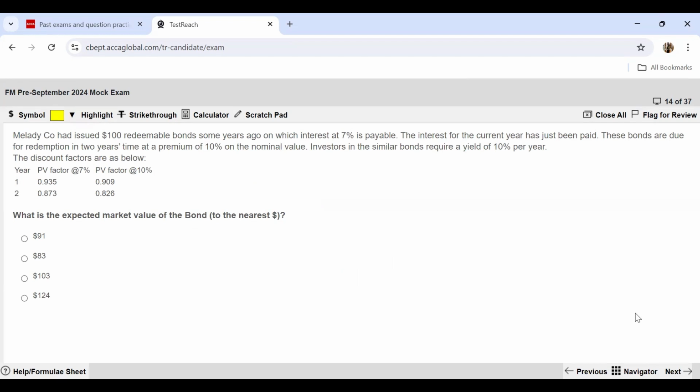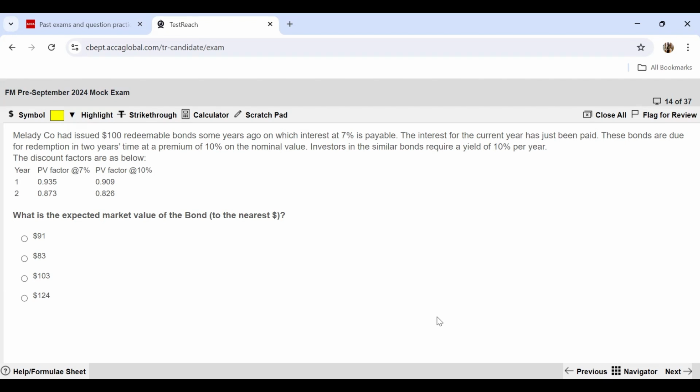Moving further to the 14th question, the second last question for this section: what is the expected market value of the bond? Melody Company had issued $100 redeemable bonds some years ago, on which interest at 7% is payable. The interest for the current year has just been paid. The bonds are due for redemption in 2 years' time at a premium of 10% on the nominal value. Investors in similar bonds require a yield of 10% per year. So the expected value of the bond is nothing but the present value of all the future cash flows.